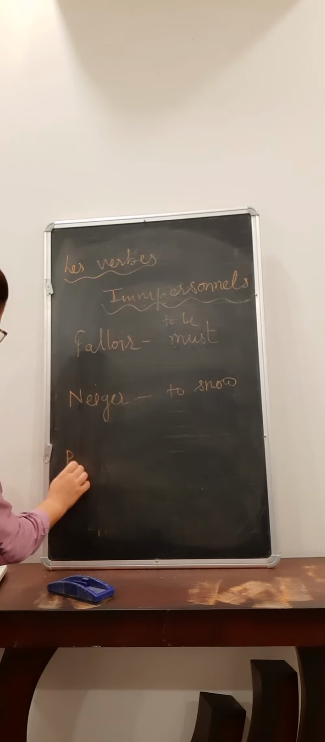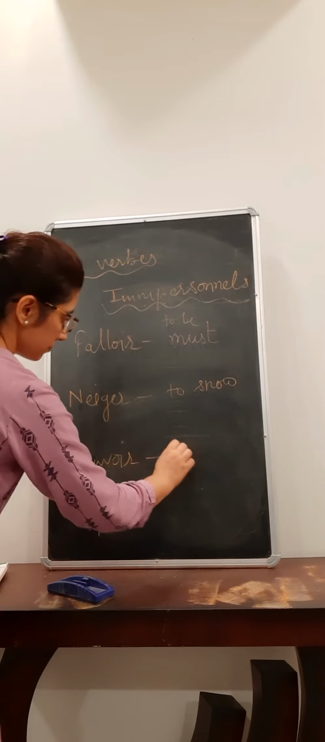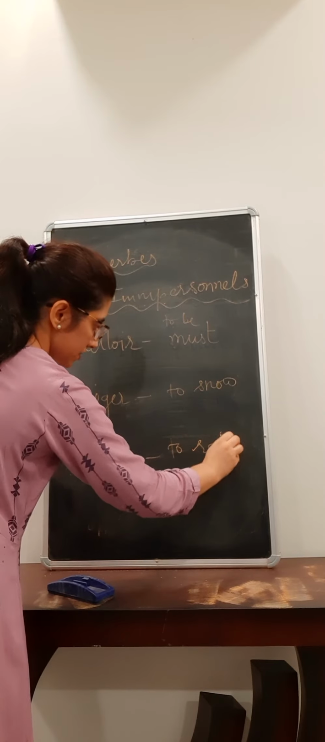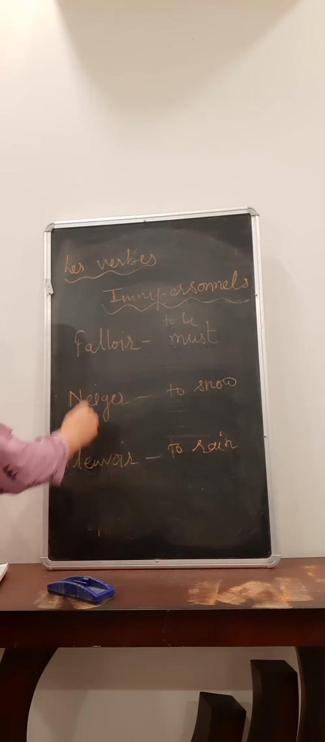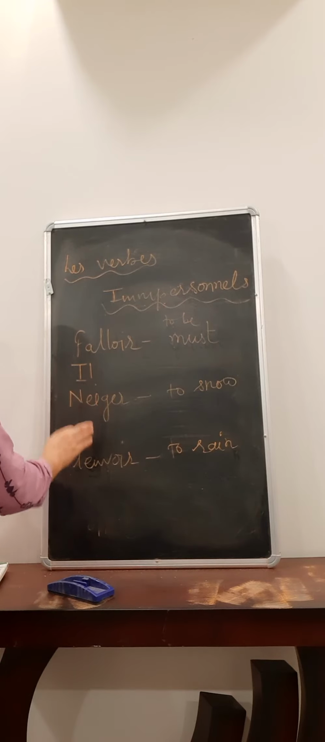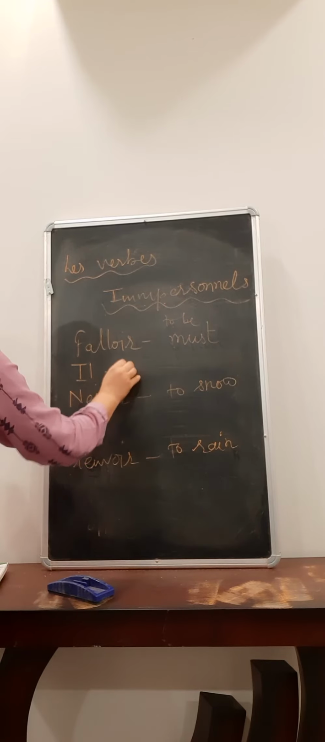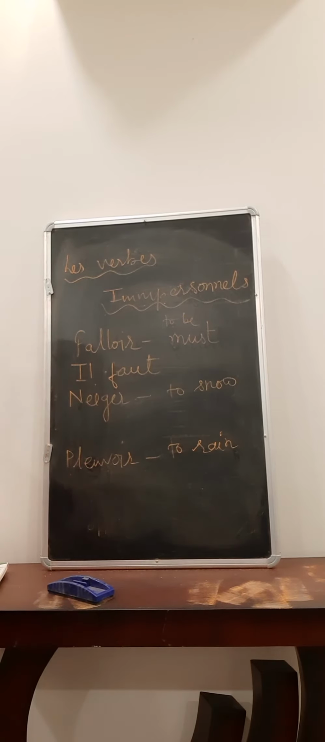And pleuvoir, to rain, right? Pleuvoir is to rain here. Here you can say there we have only one subject, that is il. You have only one conjugation with il only. Every time wherever you want to use it, you're going to write il faut. There's only one conjugation of this verb, that is il faut. I hope it is clear.